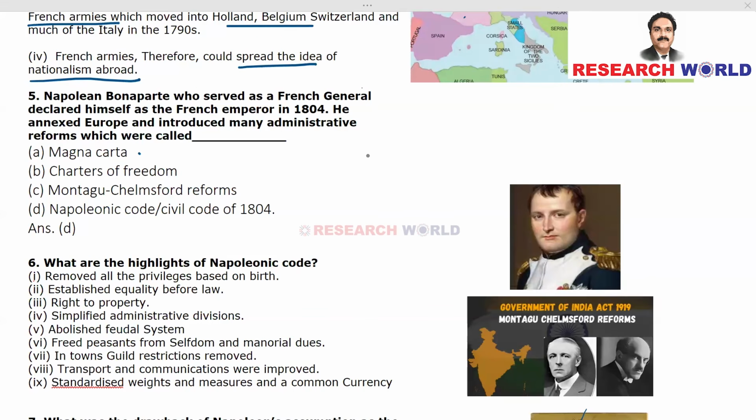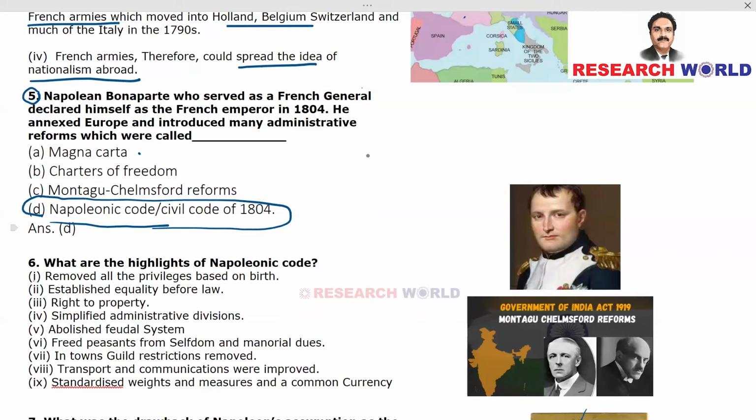Now we'll discuss the fifth question. It's a multiple choice question. Napoleon Bonaparte, who served as a French general, declared himself as the French emperor in 1804. He annexed Europe and introduced many administrative reforms which were called, answer is, Napoleonic Code or Civil Code of 1804. All right. We'll discuss the highlights of this Napoleonic Code in the next question.